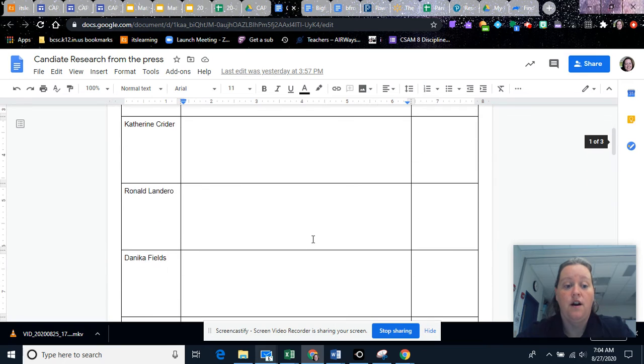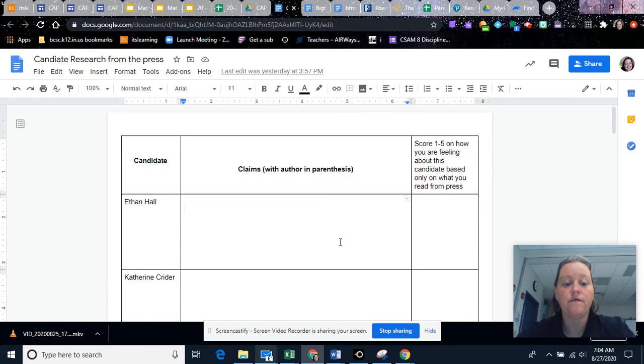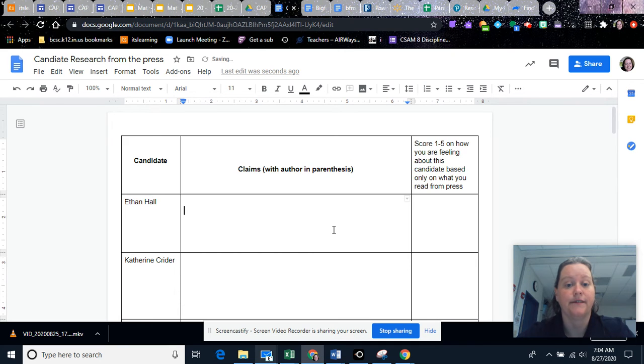If you are writing lots, it is okay to make this bigger. It's okay to make this smaller, okay? It's digital, it moves.